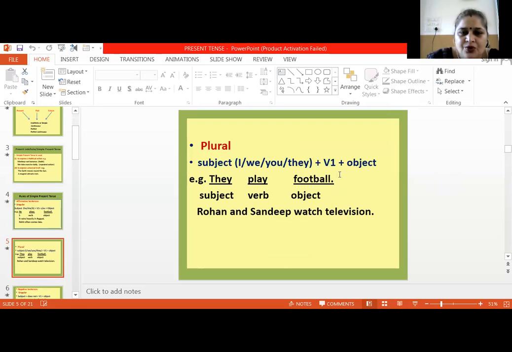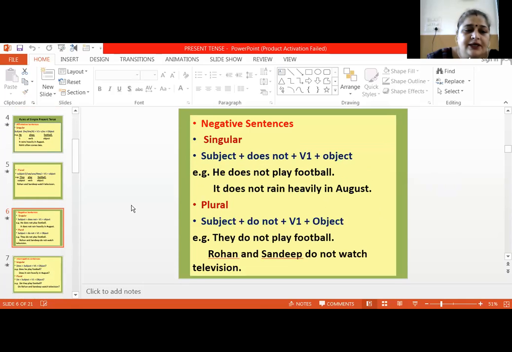We don't use S or ES with the first form of the verb, right? So the example in front of you is they play football. Rohan and Sandeep watch television. In this example, the subject is Rohan and Sandeep, which means we are talking about two people. Clear?